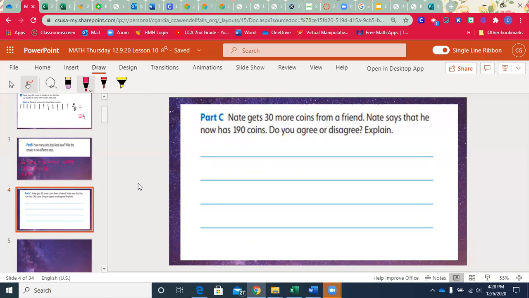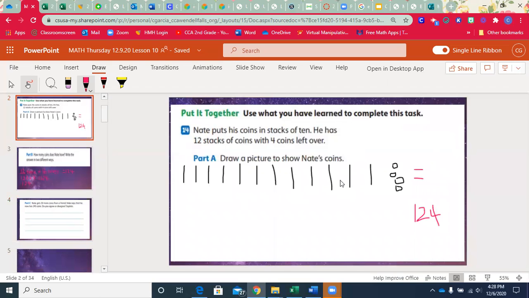So what I would probably do, I would probably add to my drawing, right? Go back to my model. This is a model of how many coins he has now, and I know that this equals 124. Well, if he gets 30 more coins, that's 3 more stacks of 10, right? And I could say plus. So we had 12 stacks of 10 plus 4 extra. He got 3 more stacks of 10 because he got 30 more, and that's 10, 20, 30.